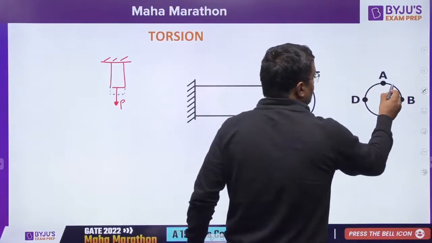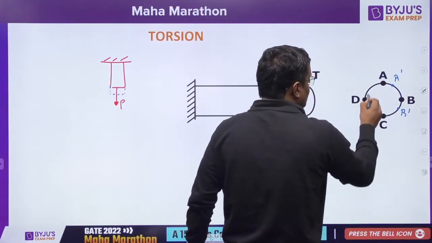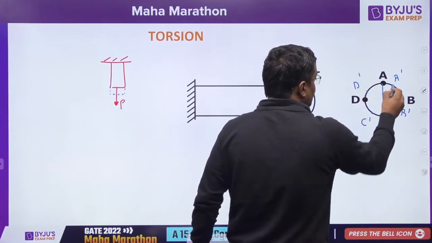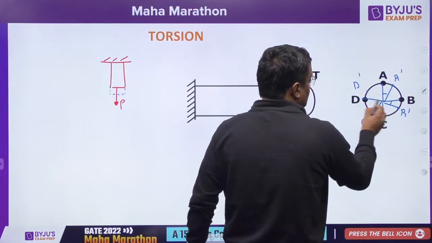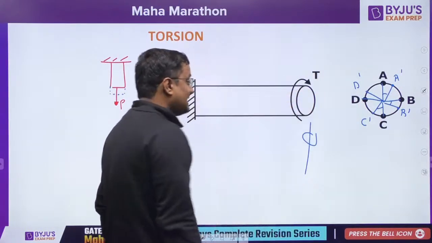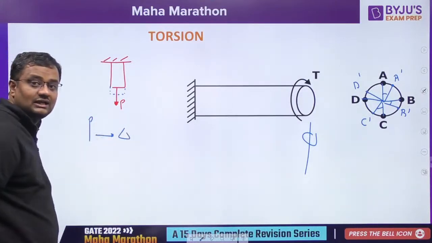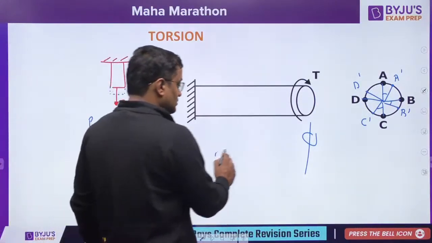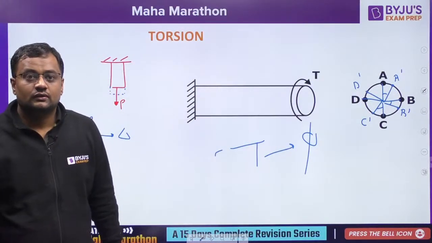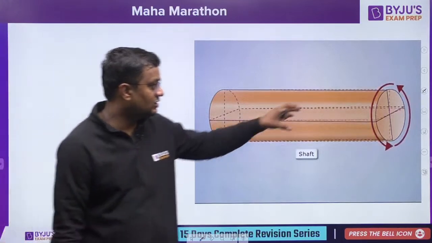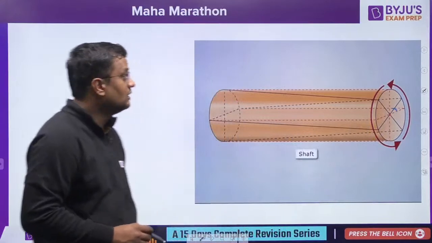When I apply torque, A will go to A dash, B will go to B dash, C will go to C dash, D will go to D dash, and how much they have moved, that is the twist, phi. D has gone here, that is the twist, that is phi. As P is causing delta in the first chapter, here torque is causing twist. Okay? Great, guys. So here I am applying a torque, and this is the twist phi. Okay?